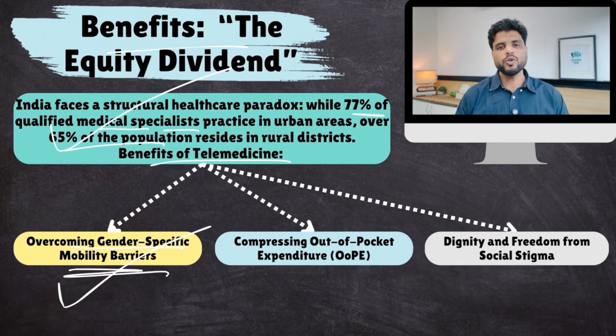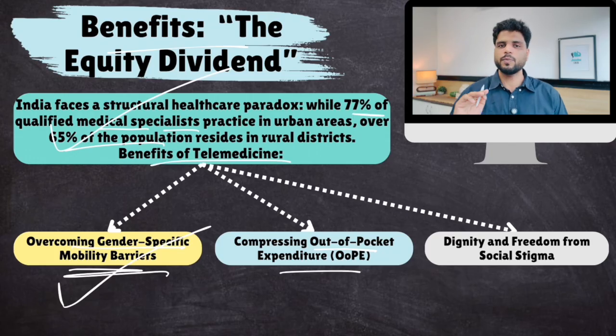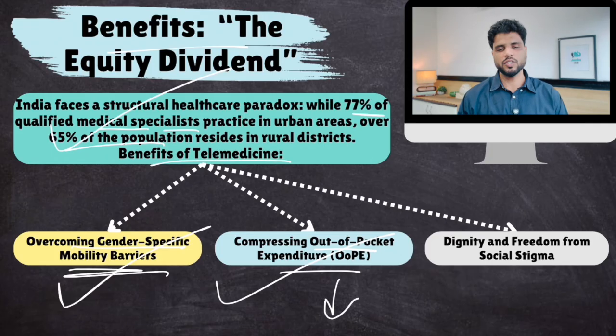Then, it also reduces your out-of-pocket expenditure, because earlier you had to travel to a city. There were traveling expenses. Then you had to stay there for 1 or 2 days. There were expenses over there. So these expenses were really problematic, and that's why many people chose not to go to cities and solved the problem with local quacks, local doctors who were pretending to be doctors. Now that is no longer a problem. You don't have to go anywhere. Your expenditure comes down. You can just consult sitting in your own village.